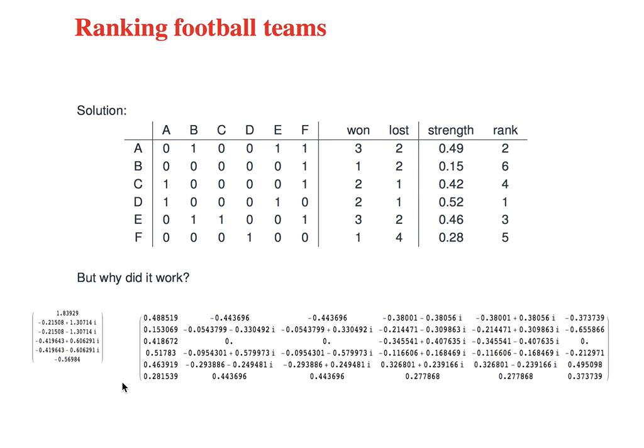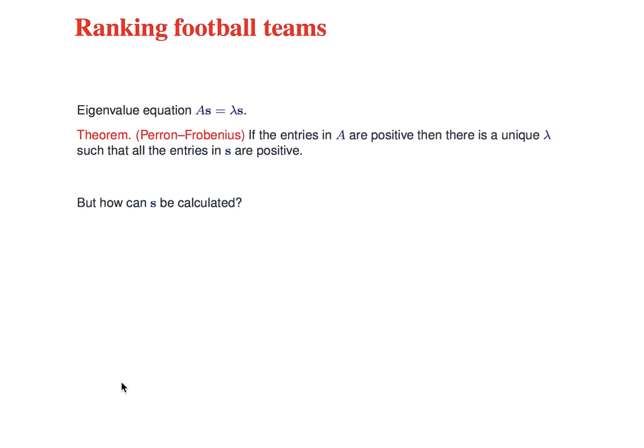Now, that's just an example. Is it always going to work like that for all numbers of teams and all possible ways that the league could play out? Well, it turns out it is always going to work out. There's a theorem to the rescue. It's the Perron-Frobenius theorem. It says if you have a matrix with positive entries, then there is a unique eigenvalue such that all the entries in the eigenvector are positive. And that's the one we want.